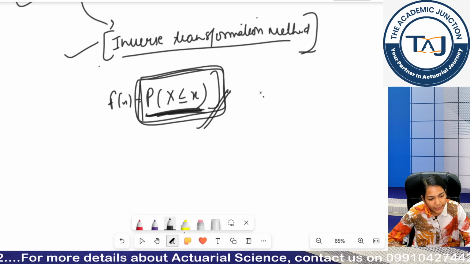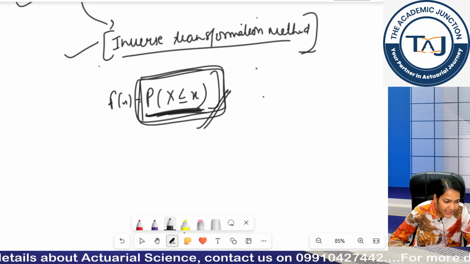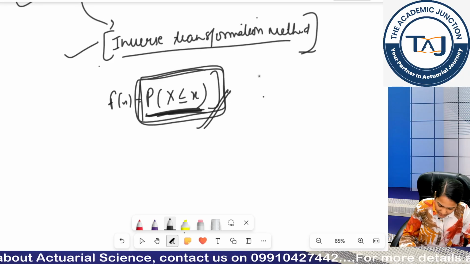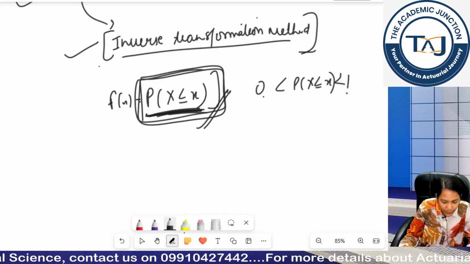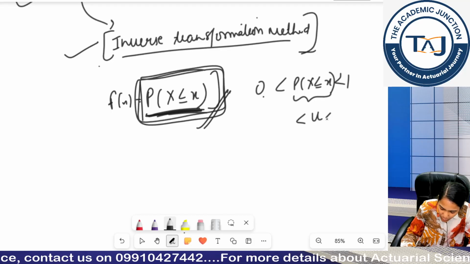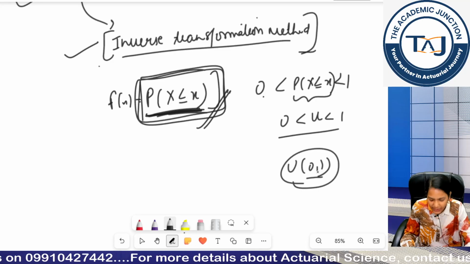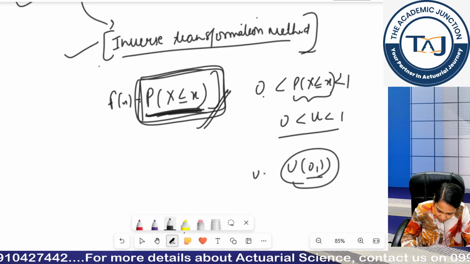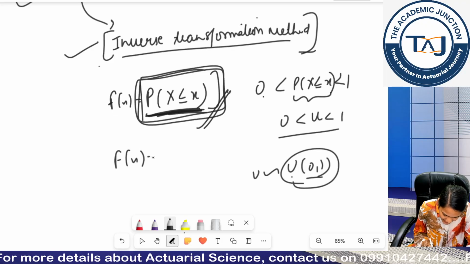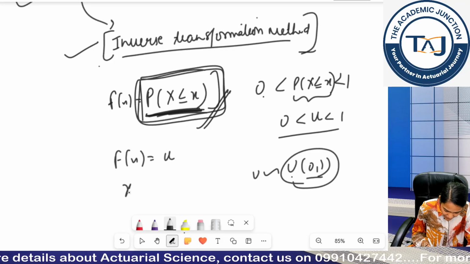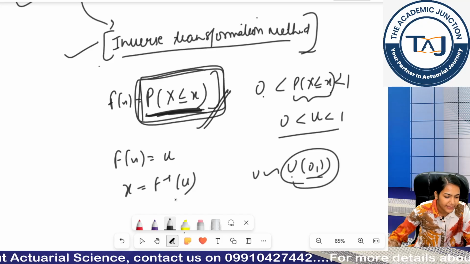Guys, what is the range of my probability value? Exactly, it cannot be less than 0 and it cannot be more than 1. So its range lies between 0 and 1. I will determine this as u, because my random variable is Uniform(0, 1). It means my values lie between 0 and 1. So my u will come out from my random variable Uniform(0, 1). So I can write F(x) = u. If I take the inverse of my function, F inverse(u) = x.